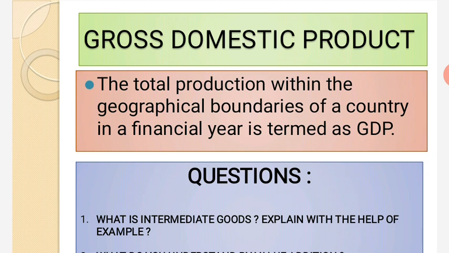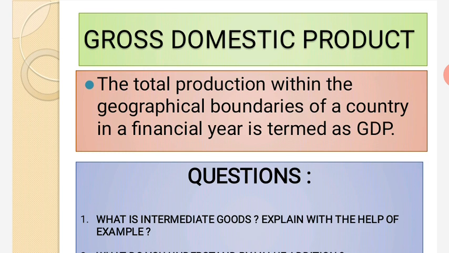Okay, next topic is gross domestic product. What is the meaning? The total production within the geographical boundaries of a country in a financial year is termed as gross domestic product. If some products are produced outside India, that will not be included in gross domestic product.